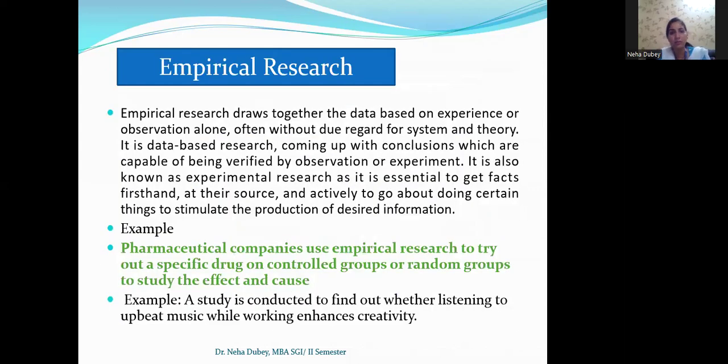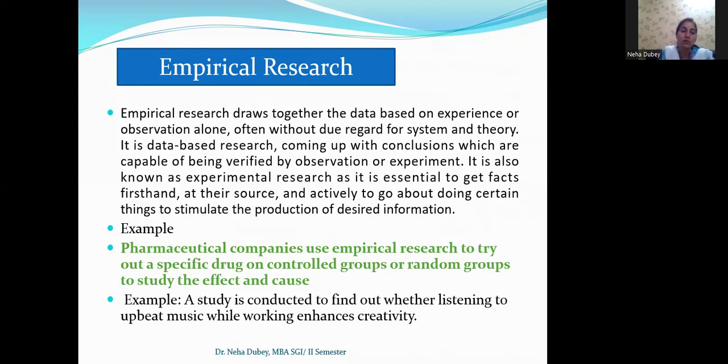Now, empirical work. Empirical research draws together data based on experience or observation alone, often without due regard for system and theory. It is data-based research coming up with conclusions which are capable of being verified by observation or experiment. It is also known as experimental research. For example, pharmaceutical companies use empirical research to try out a specific drug on controlled or random groups to study the effect and cause.